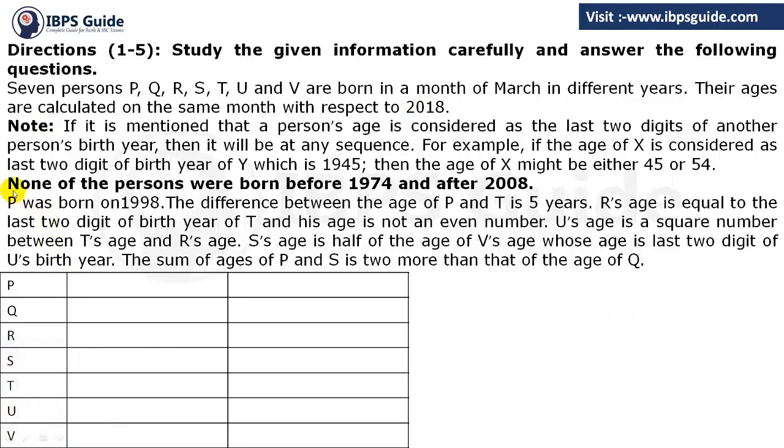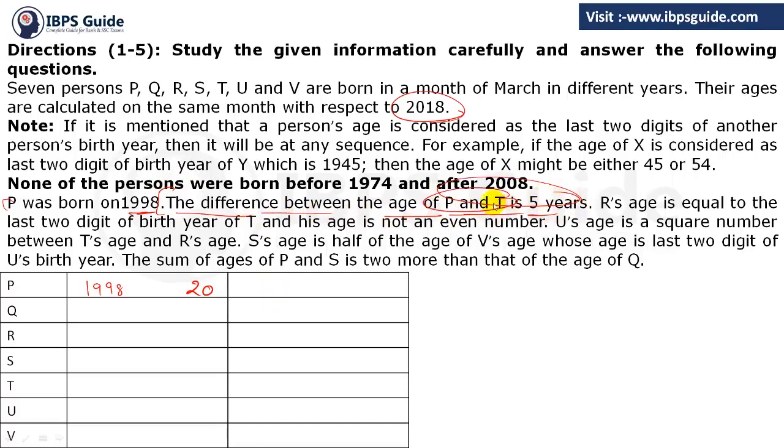So first of all, P was born in 1998. So if P is born in 1998, it means the age of P will be considered with respect to 2018. So the age of P will become 20 years. Got this point?